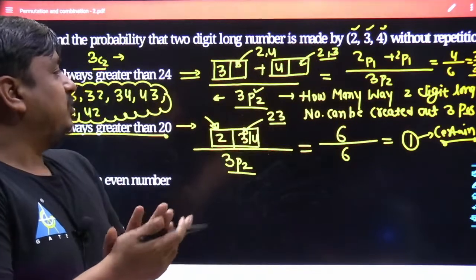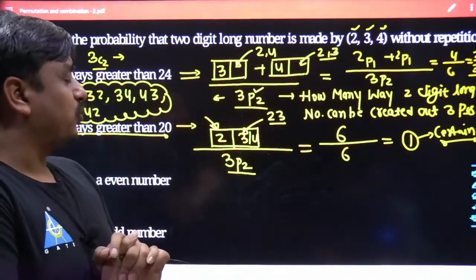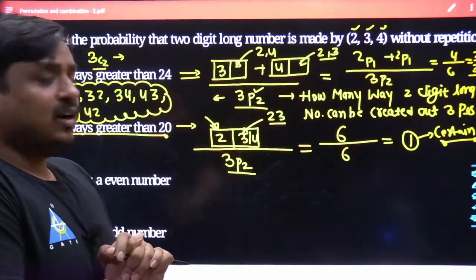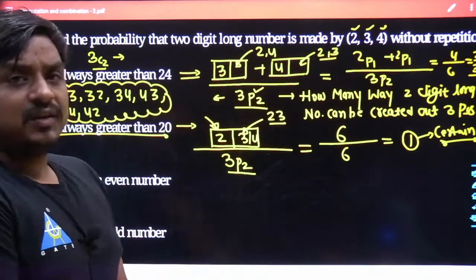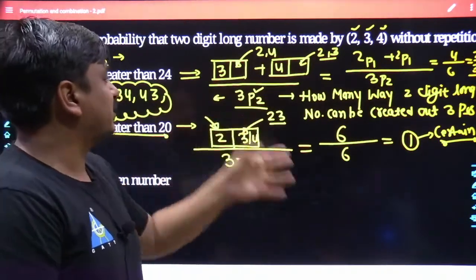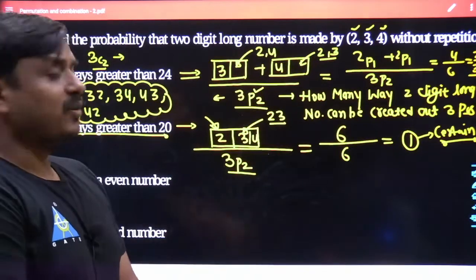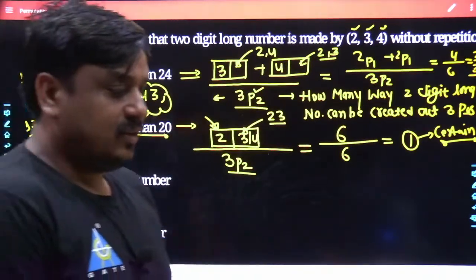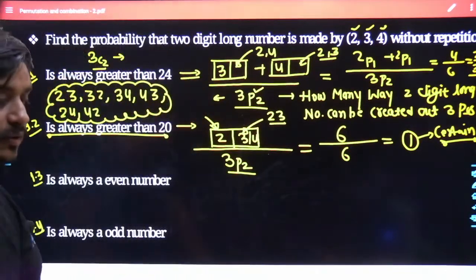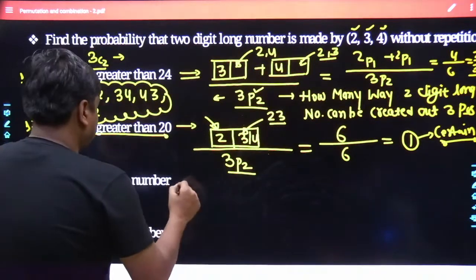So many times it has been seen that they deliberately form a problem in such a way that a particular given event becomes a certain event. That means all 6 events have been taken as the favorable events. Yes. In the same sequence, let me take the third question.